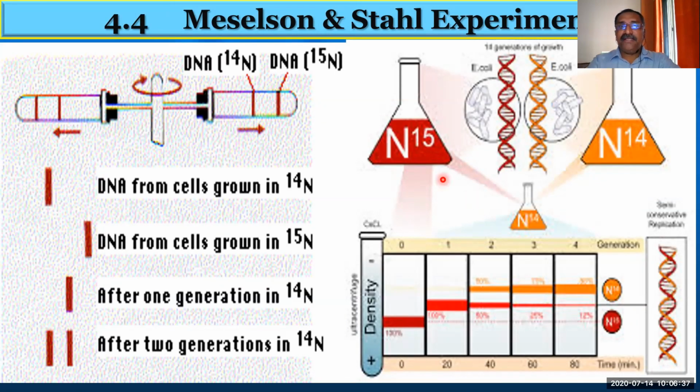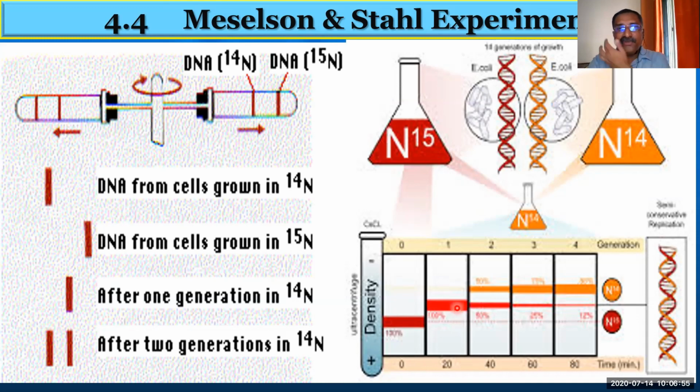So they marked it as N14 completely, and when it was in N15, it was marked like this. And after that, they cultured this N15 in N14 medium. The first generation they got like this, and then they checked the density. They noted that it is neither at N15 nor at N14. It is in between the two, the first generation.